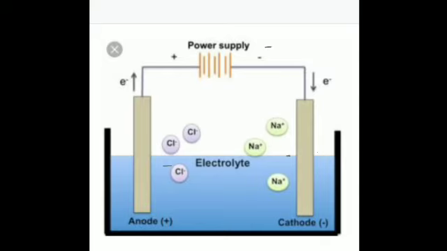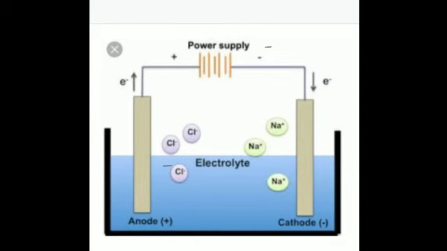This sign that you can see is the battery sign. The electrode connected to the negative terminal of the battery is known as the cathode, while the one connected to the positive terminal of the battery is called the anode.